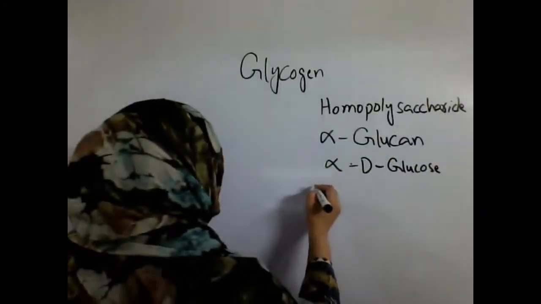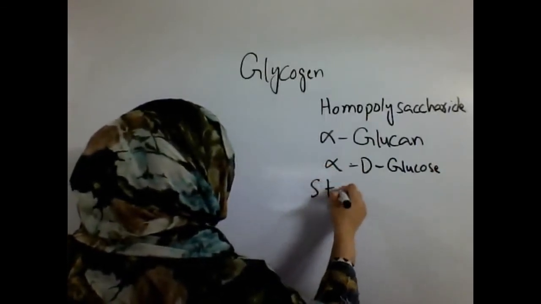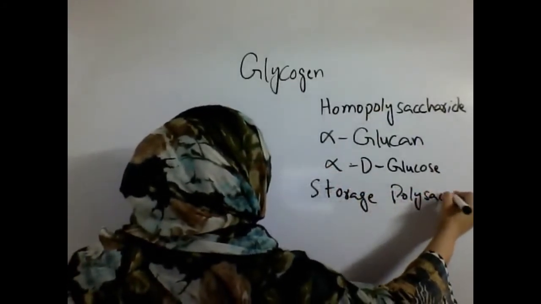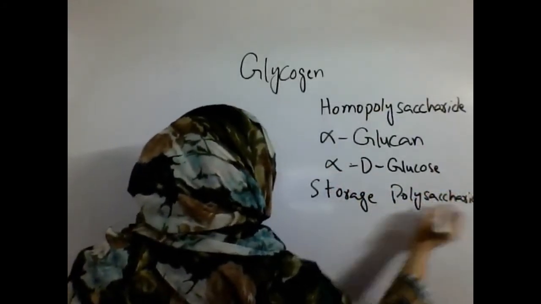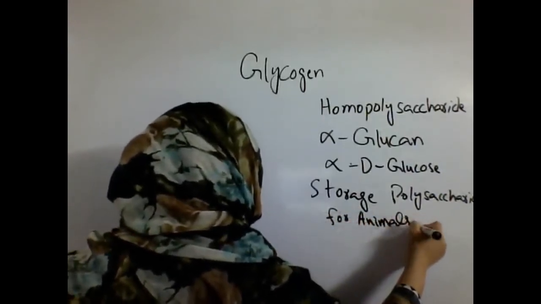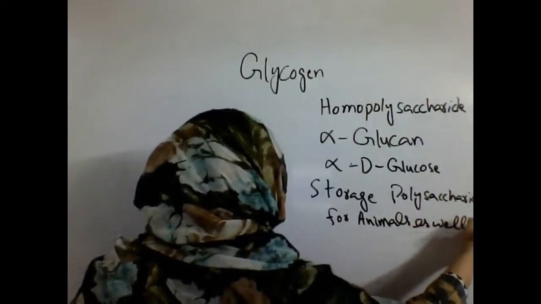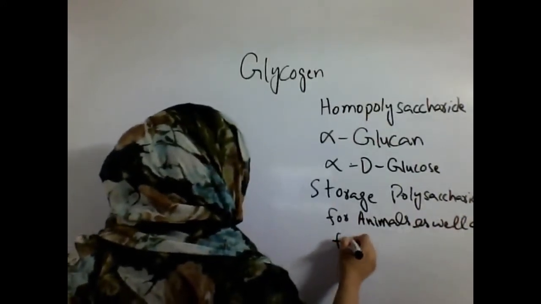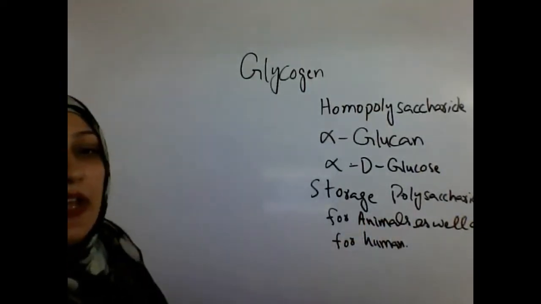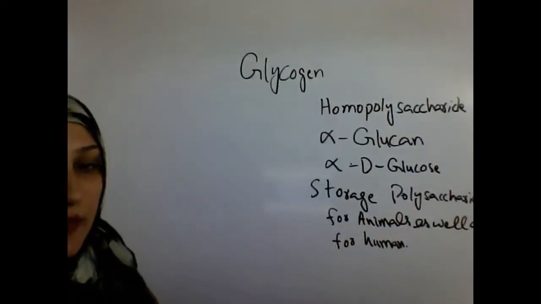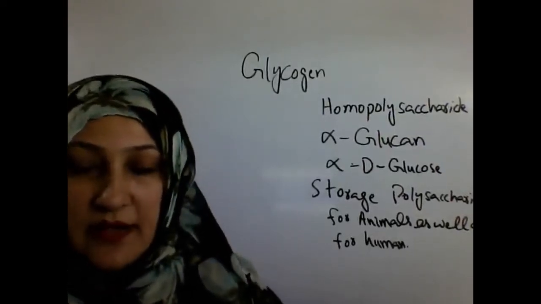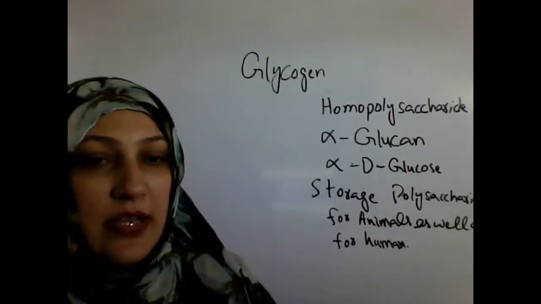It's also the most important storage polysaccharide for animals as well as for humans. So it has a very great importance for humans and animals in their metabolism. It has a vast role in the metabolic pathways of the